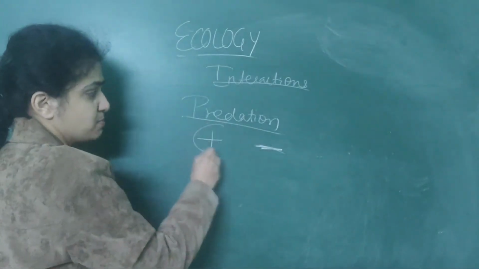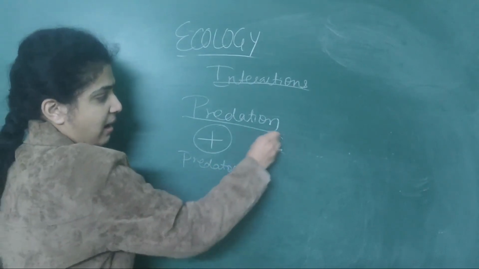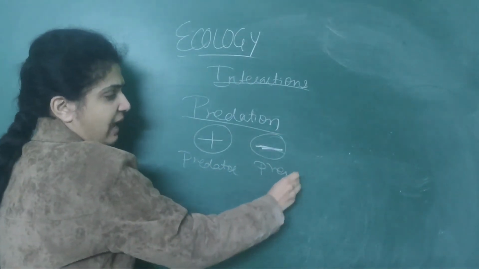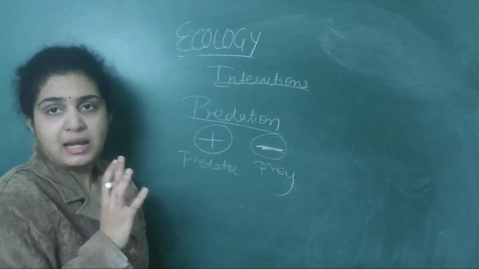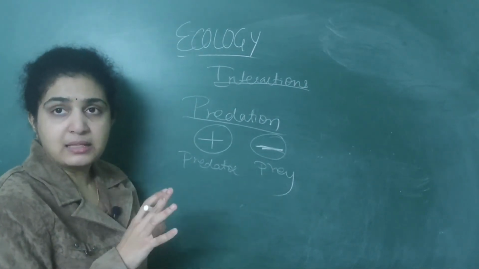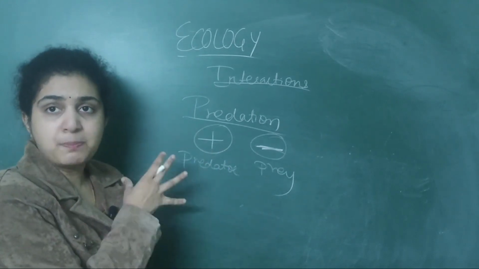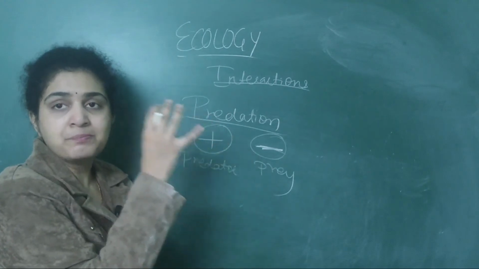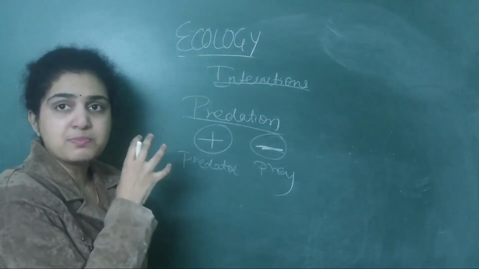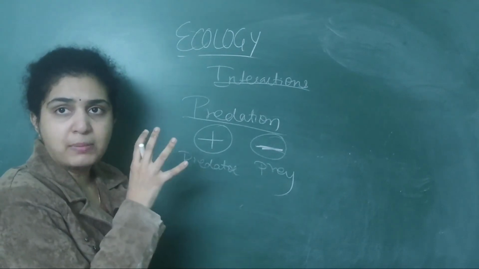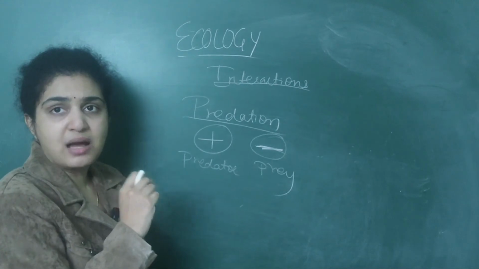Here also the one which is benefited is the predator, and the one which is harmed is the prey. For any other interactions, names were not given, like predator, prey. Only for parasitism it was given: the one benefited is the parasite, the one harmed is the host. So here the predator is benefited, prey is harmed.